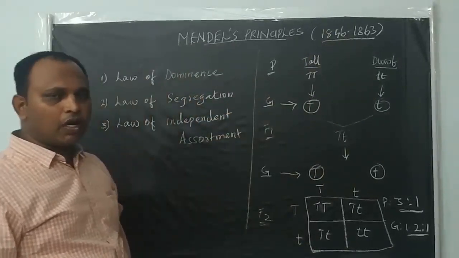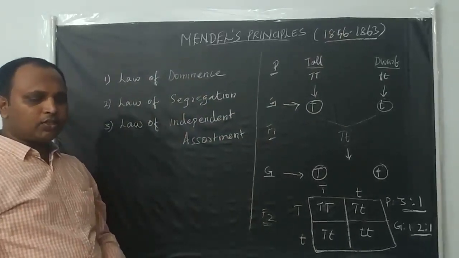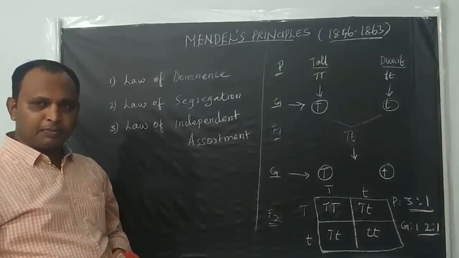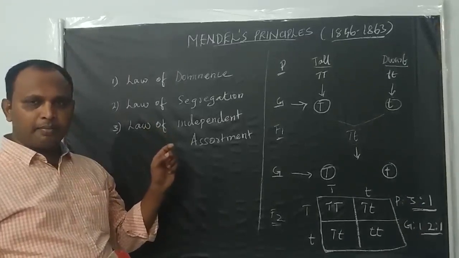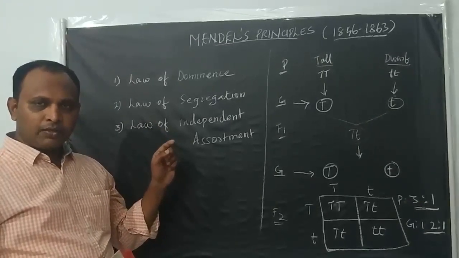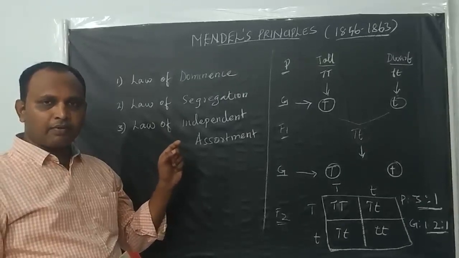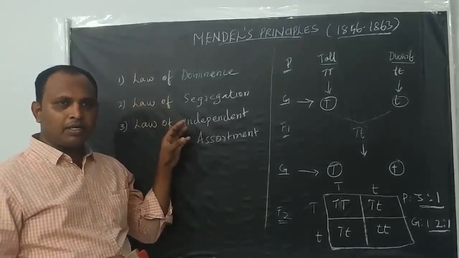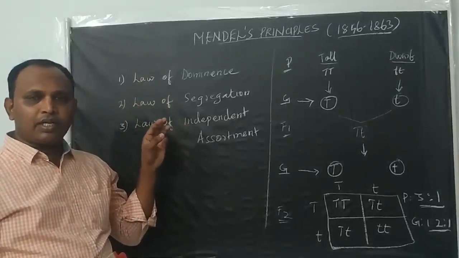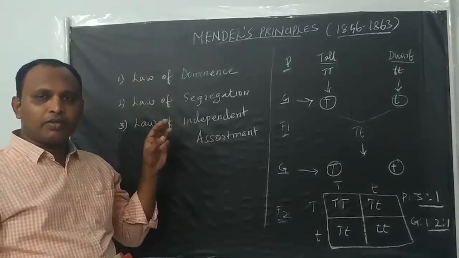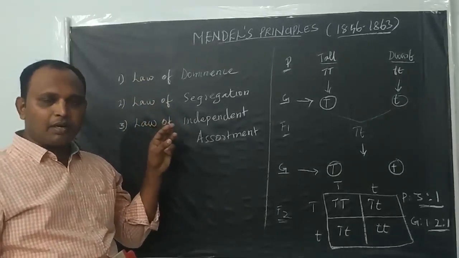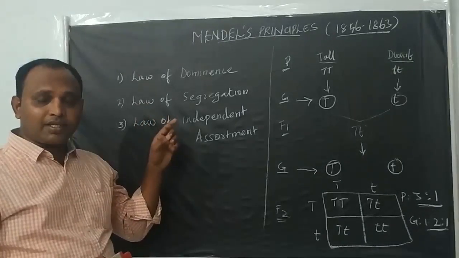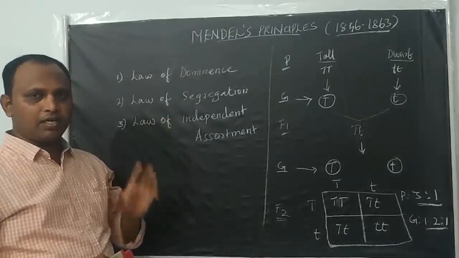This period you can call the Mendelian period. He conducted many hybridization experiments, like monohybrid cross, dihybrid cross and trihybrid cross, using seven contrasting pairs of characters in Pisum sativum. Based on his hybridization experiments, he proposed some important generalizations. Together you can call them Mendel's principles or Mendel's laws of inheritance, and these laws are used to understand the pattern of inheritance in organisms.